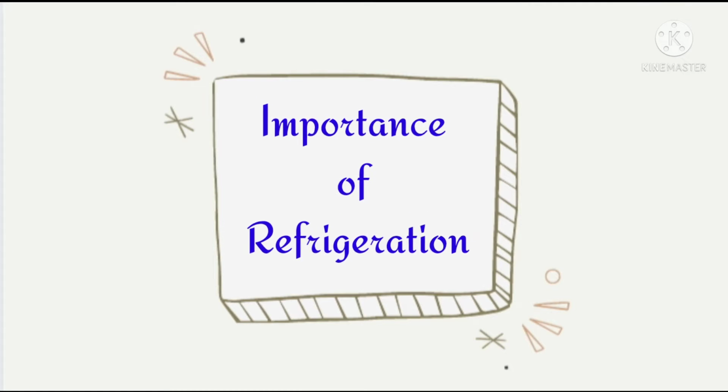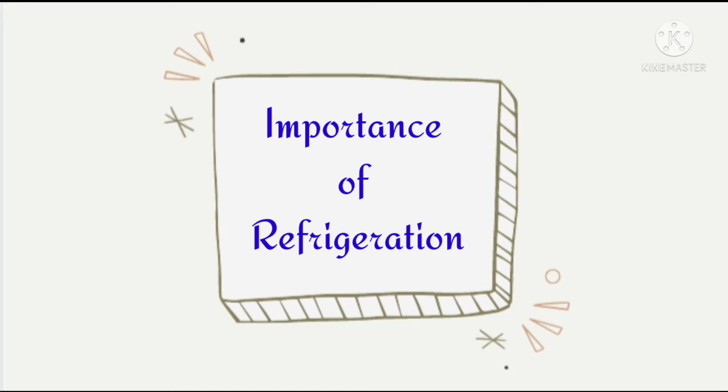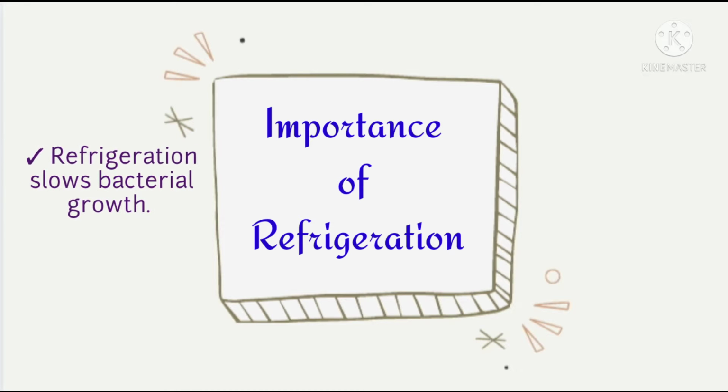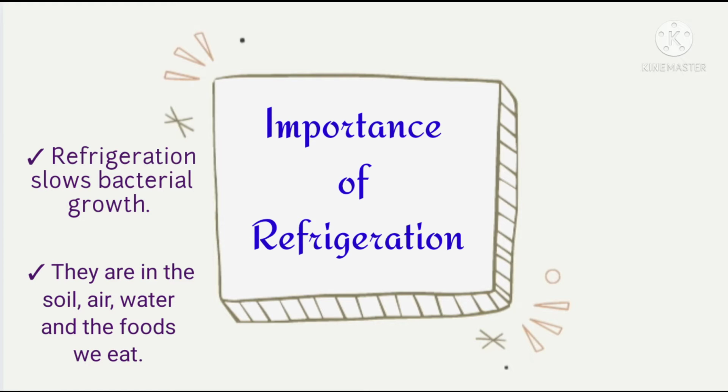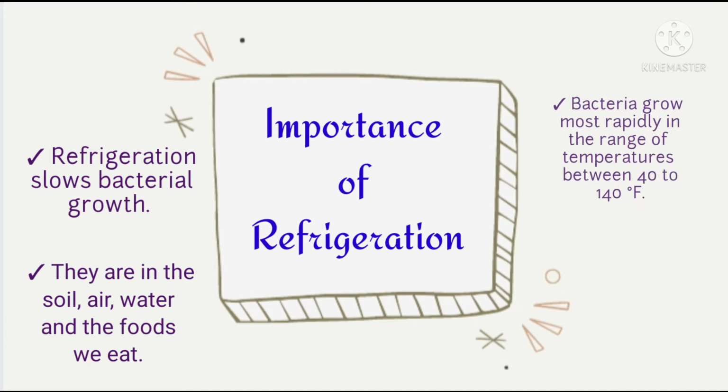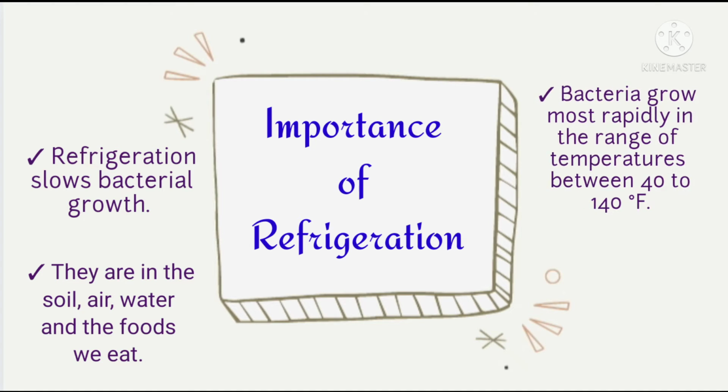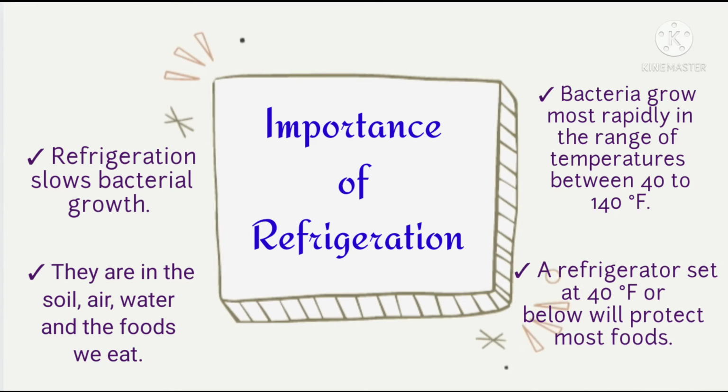Next is the importance of refrigeration. Refrigeration slows bacterial growth. Bacteria are in the soil, air, water, and the foods we eat. When they have nutrients, food, moisture, and favorable temperatures, they grow rapidly, increasing in numbers to the point where some types of bacteria can cause illness. Bacteria grow most rapidly in the range of temperatures between 40 and 140 Fahrenheit. A refrigerator set at 40 Fahrenheit or below will protect most foods.